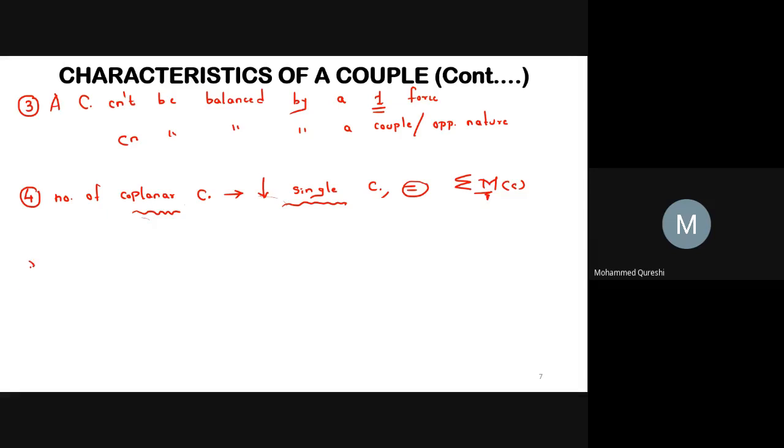And lastly, the fifth characteristic: a couple will not give linear motion to the body. As we discussed in the previous slide, it will rotate the body, but it will not give linear motion to any body.